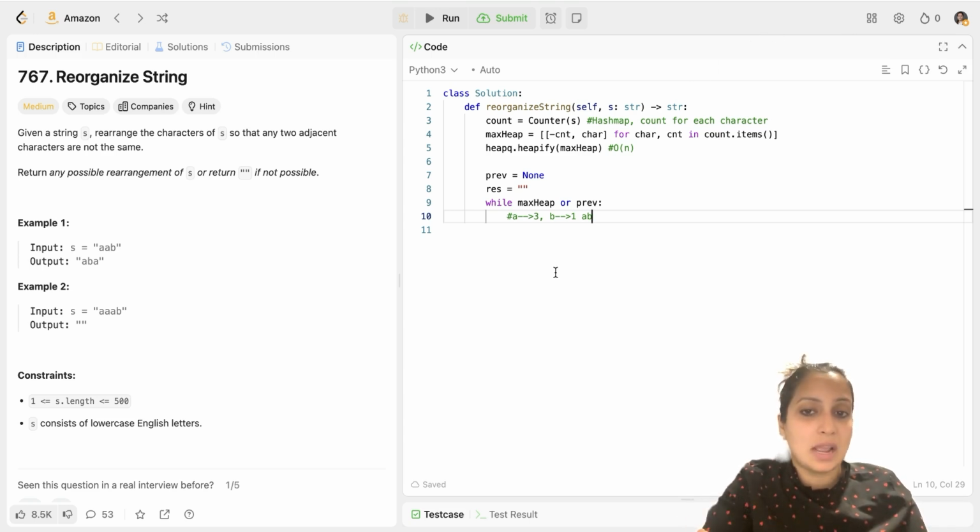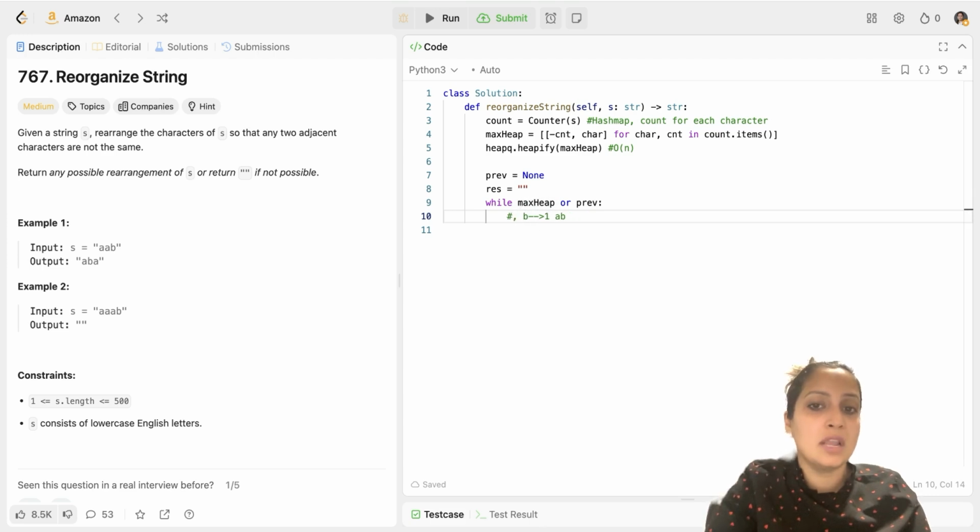So let me explain again. I have A3, B1. I first take the most occurring character, which is A, and I put A on hold because I just took it. Then I take B. So my heap's counts get updated. A is not in the heap anymore because A is a part of previous, and B's count is 0. This is your heap now, and your previous would be A with the count as 2.